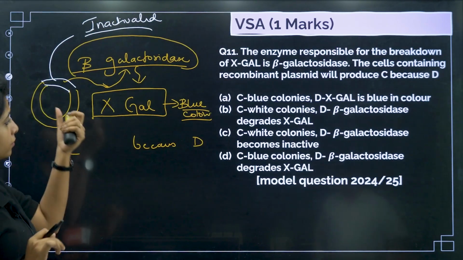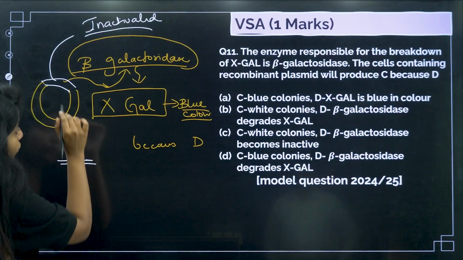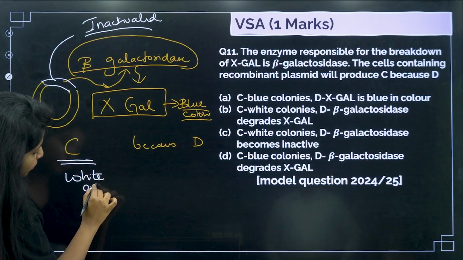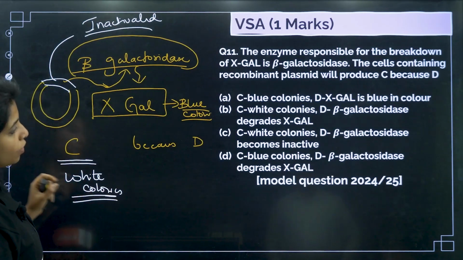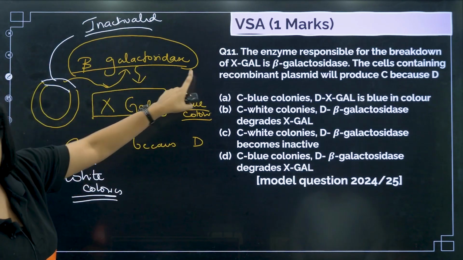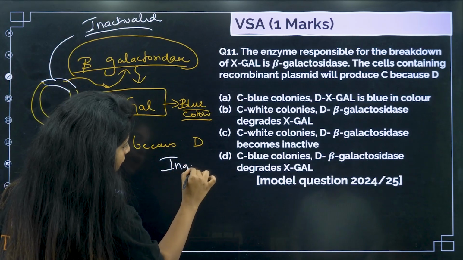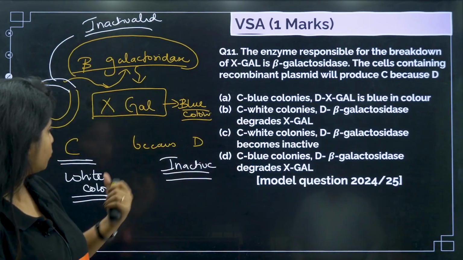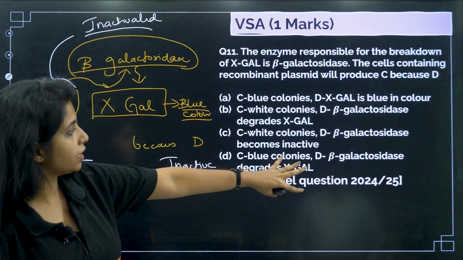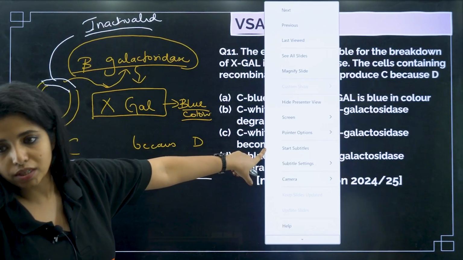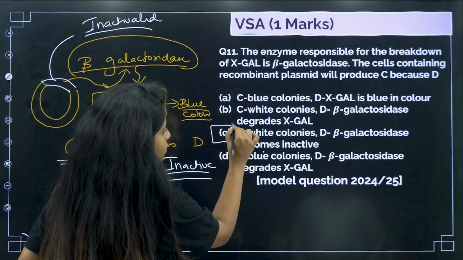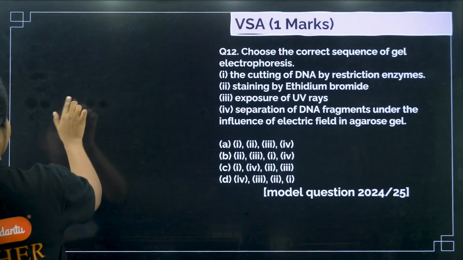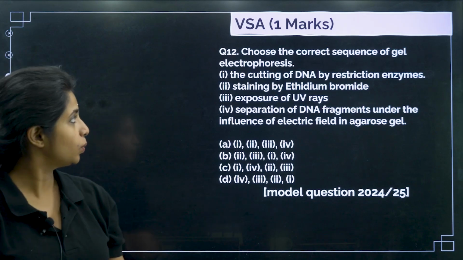So over here, what happens is that now this particular colony would not show the blue color, hence it will be white. And why is this so? Because beta-galactosidase is inactive. So your answer becomes: you have to look for white colonies, and then show that beta-galactosidase is becoming inactive, which is the C option. So this becomes the answer. Yes. I hope you understood that question. Let's go with the next question.